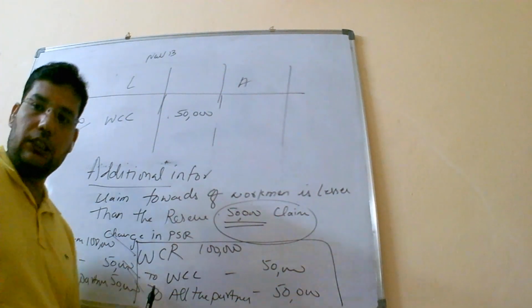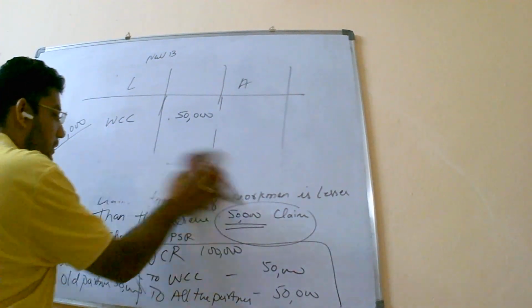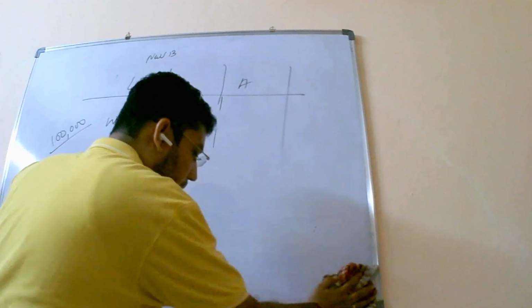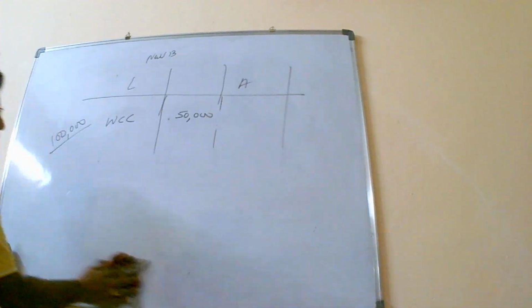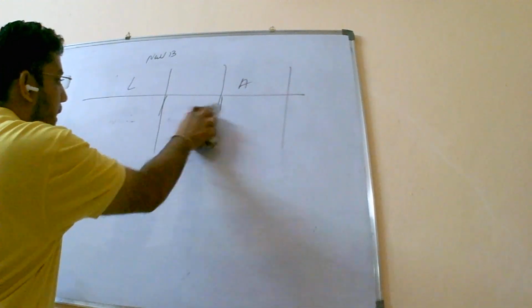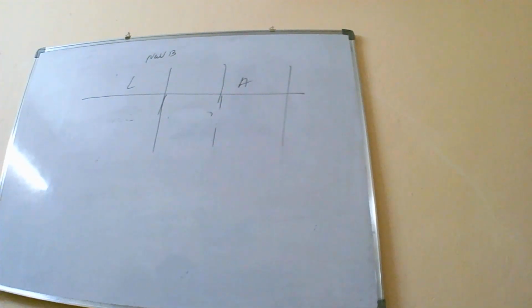That is, the next situation is when claim is equal. Let us say that the WCR, take the same example.